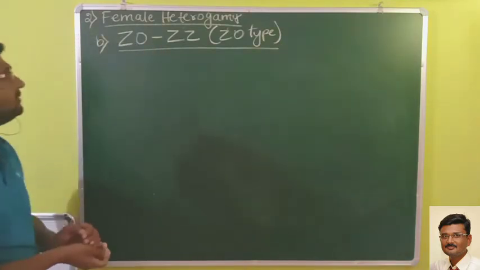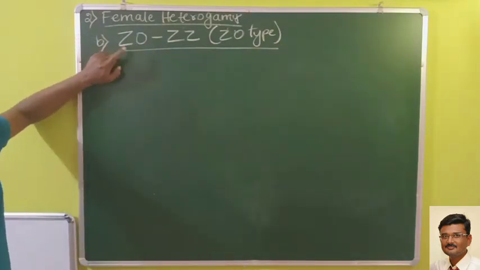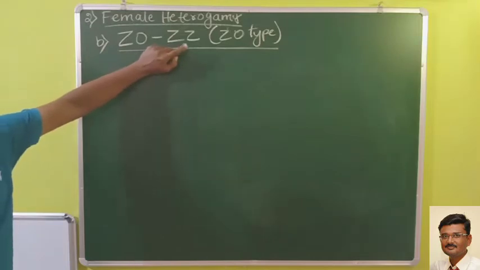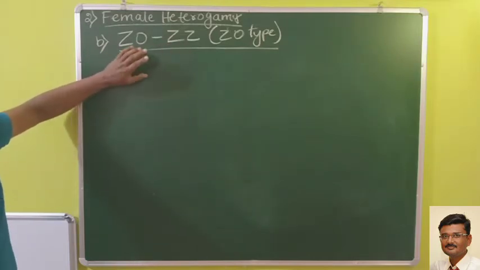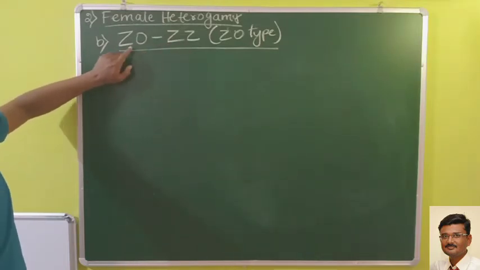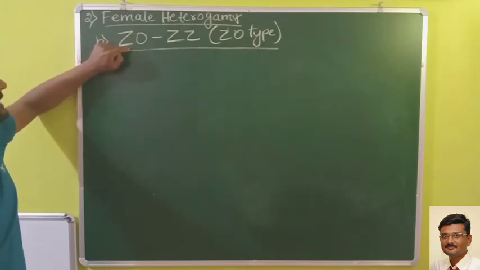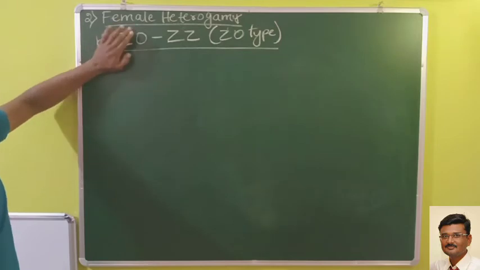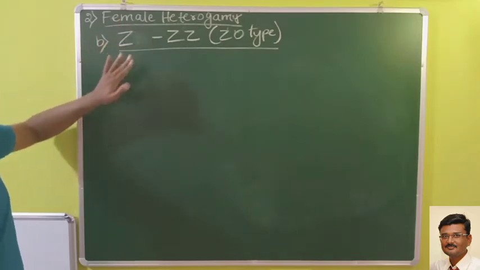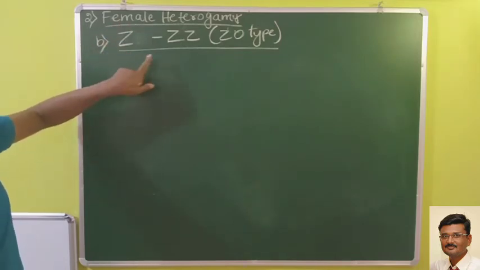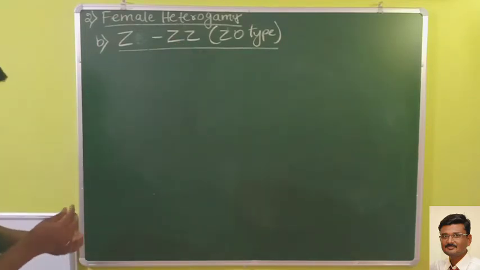As I said before, Z indicates X, and here there are two X. In this type the females are heterogametic, meaning the females contain only one sex chromosome, and the other sex chromosome will not be there, but in males there will be two sex chromosomes.